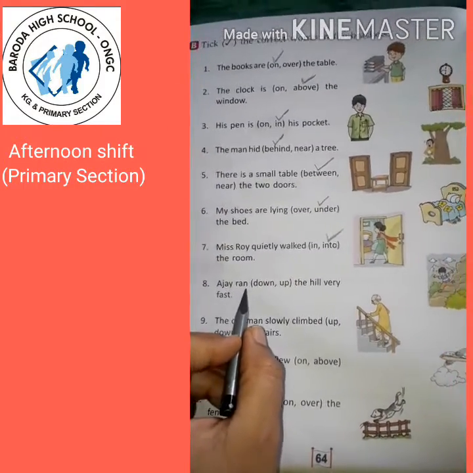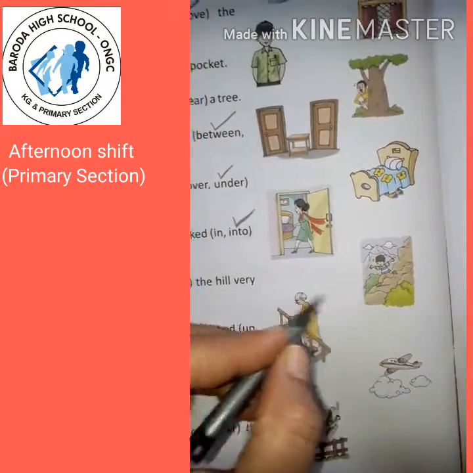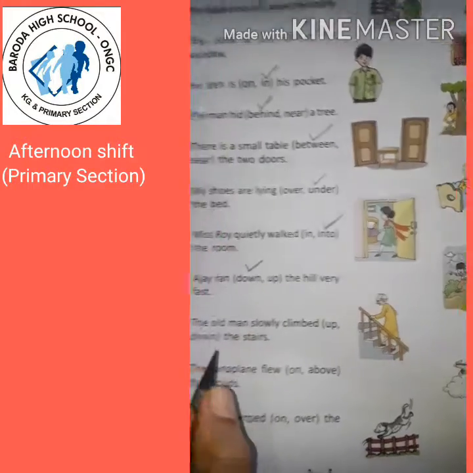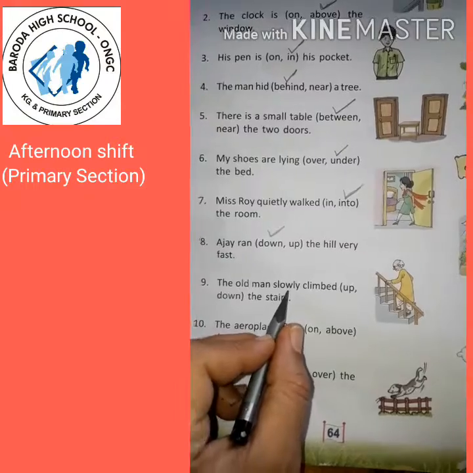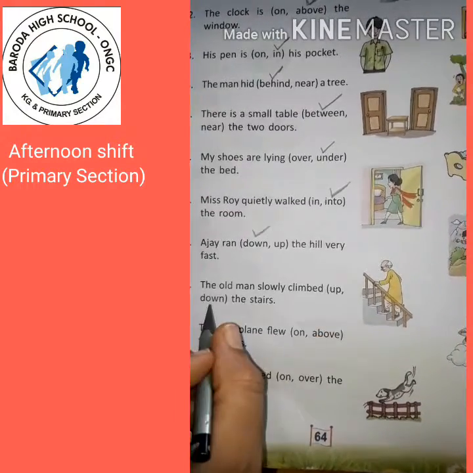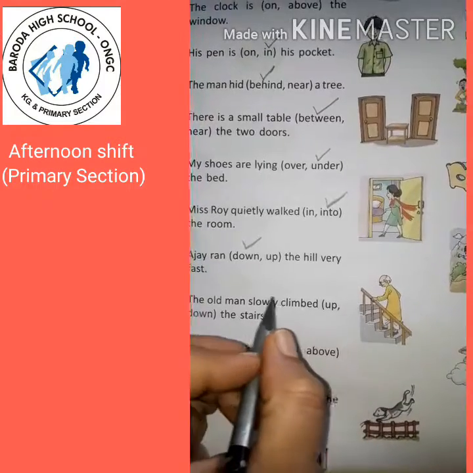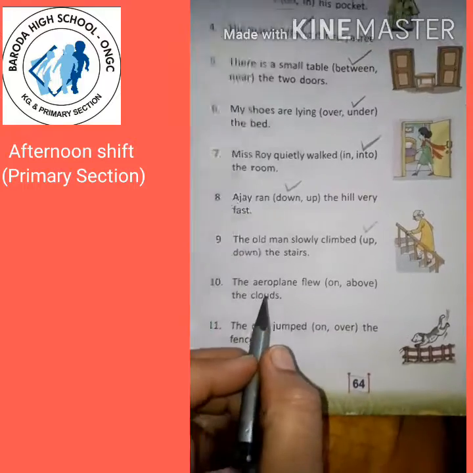8. Ajay ran down or up the hill very fast. Ajay ran down, नीचे उतर रहा है, and Ajay ran down the hill very fast. 9. The old man slowly climbed up or down the stairs. Old man slowly climbed up the stairs. Right? 10th.